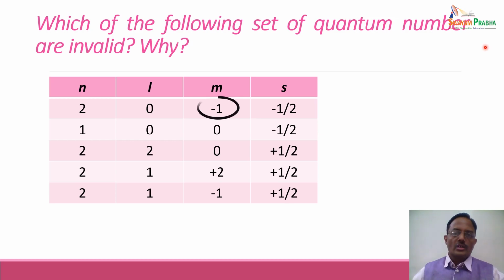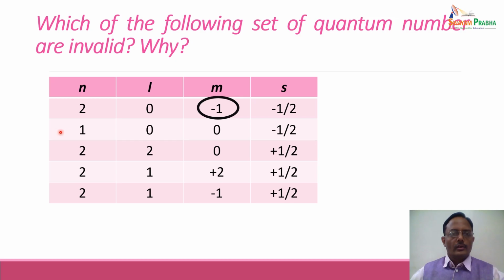Now this is not a correct quantum number in this particular group. So we can see that this particular set of quantum numbers is incorrect or invalid, because for n equal to 2, L can have value 0, but for L equal to 0, M cannot have value equal to -1. So this is an invalid set of quantum numbers.